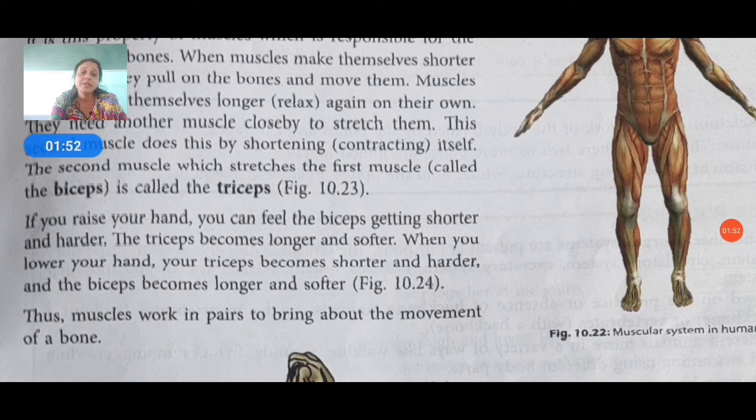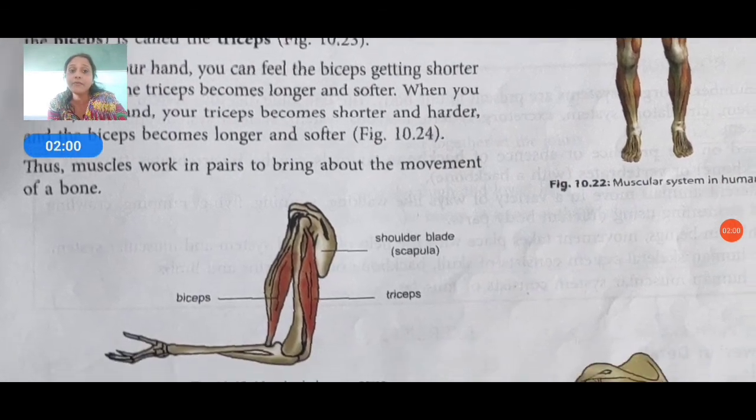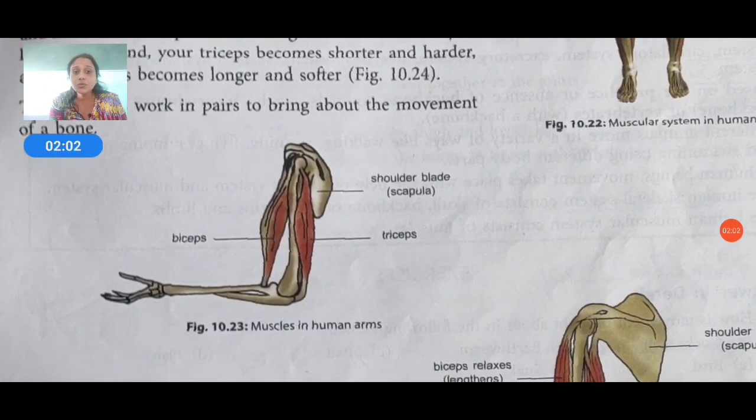Human beings doing different exercises develop their muscles. For developing their muscles, they carry heavy weights. Then also in figure 10.23, muscles in human arms. You can see here biceps and triceps. Here they are given with arrows: biceps, triceps, shoulder blade.